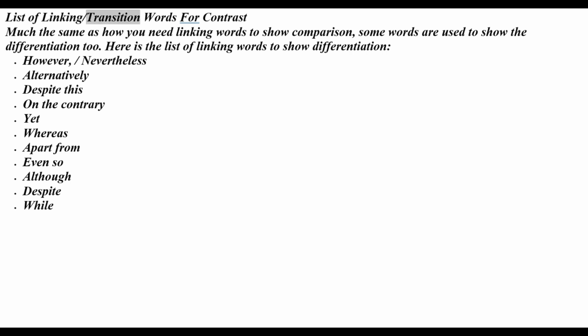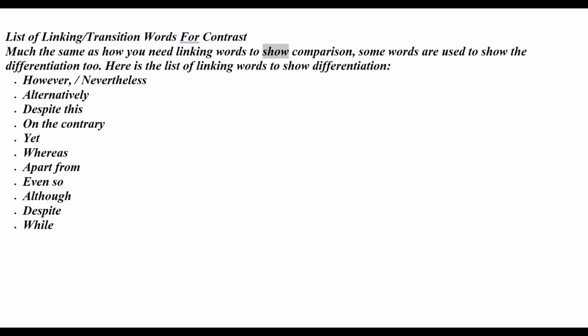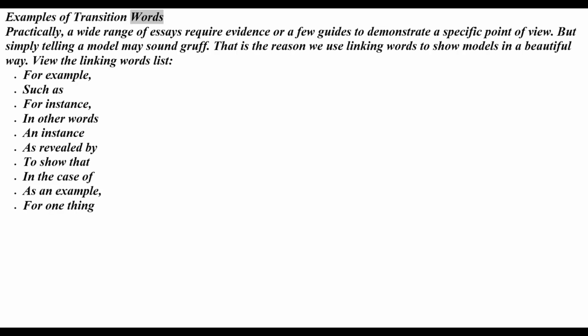List of linking / transition words for contrast. Much the same as how you need linking words to show comparison, some words are used to show the differentiation too. Here is the list of linking words to show differentiation. However, / nevertheless. Alternatively. Despite this. On the contrary. Yet. Whereas. Apart from. Even so. Although. Despite. While. Examples of transition words.